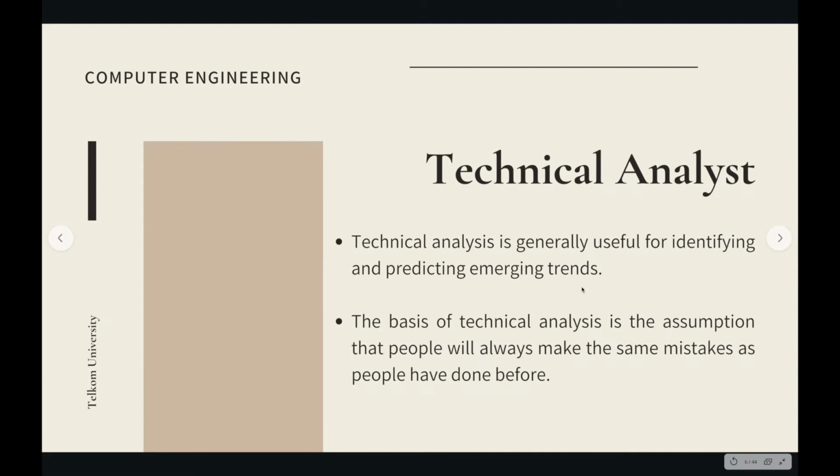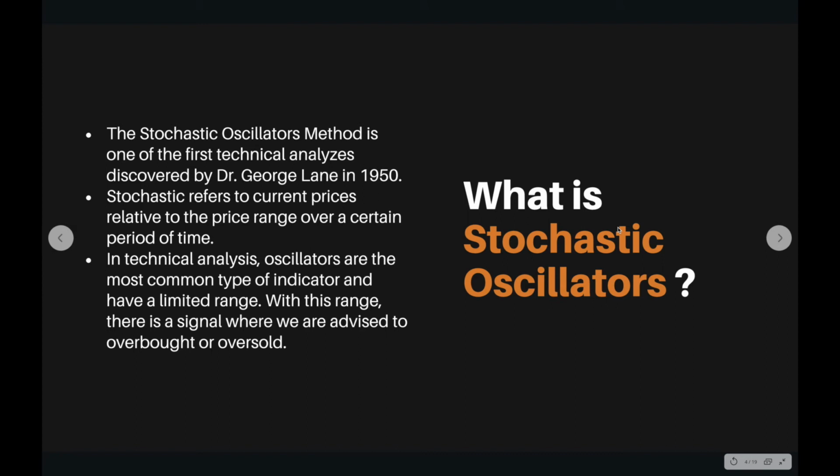I want to explain about technical analysis. What is technical analysis? Technical analysis is generally useful for identifying and predicting emerging trends. The basis of technical analysis is the assumption that people will always make the same mistakes as people have done before. Next, I will explain what the stochastic oscillator is.